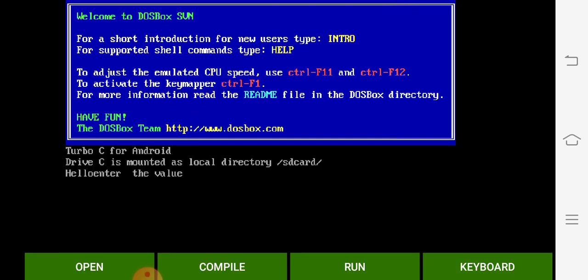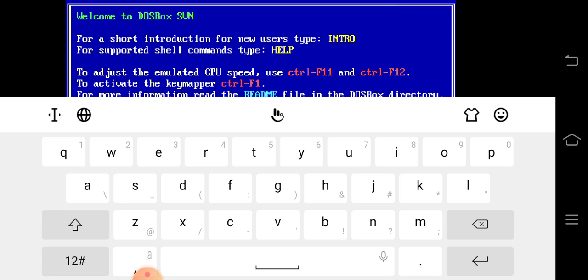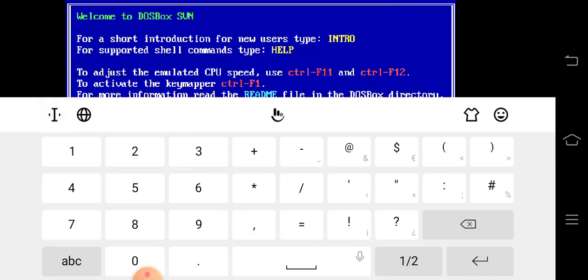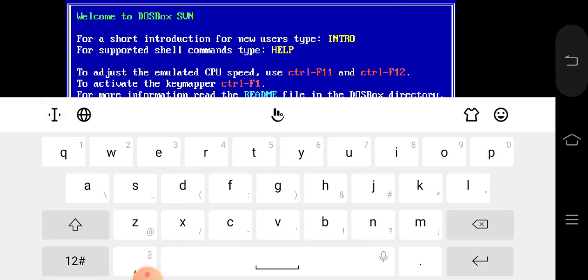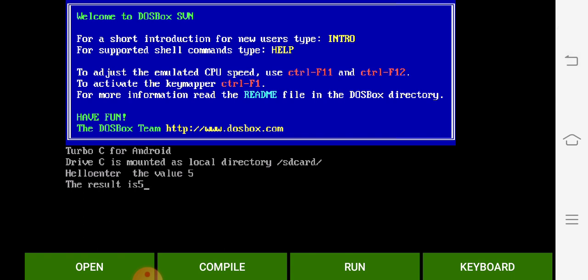See here, hello, then enter the value. So my value is say 5. So see here, enter the value 5. So it is displayed, the result is 5. But see one thing, the previous result is also displayed here, hello. So I want to erase it.